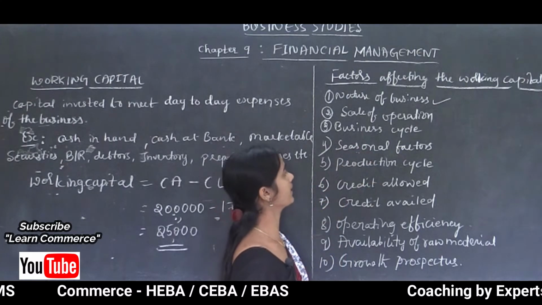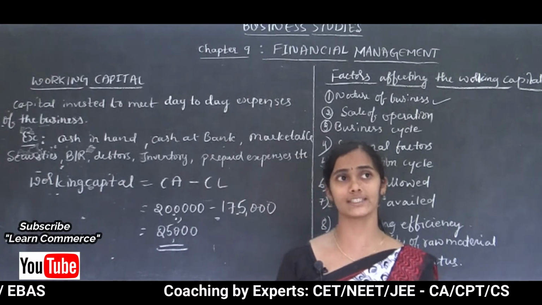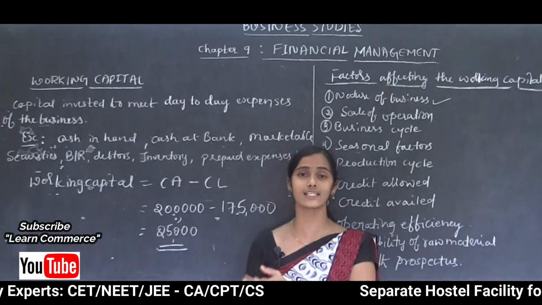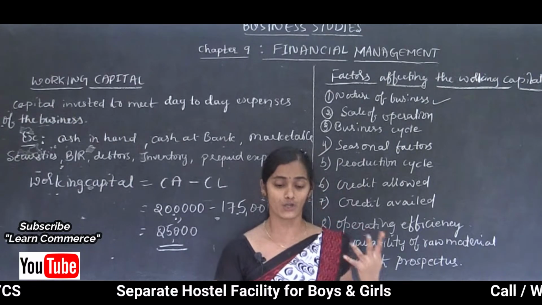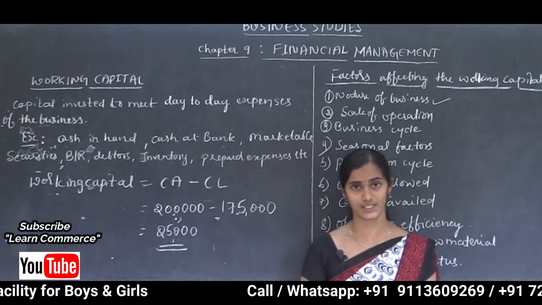So the next one is seasonal factors. You might see some organizations producing only seasonal products. Most businesses have some seasonality in their operations.